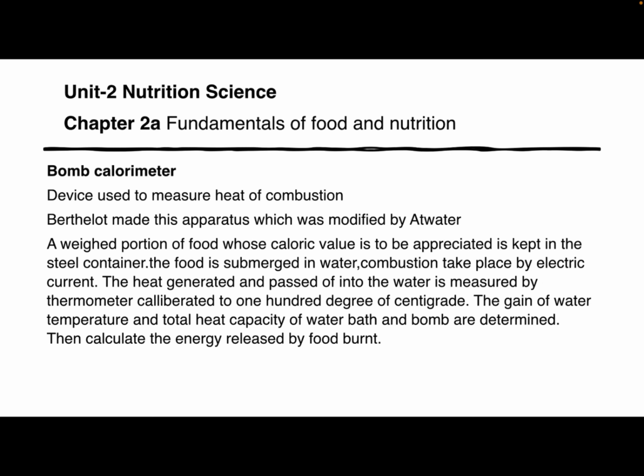Next topic is the bomb calorimeter. It is a device used to measure the heat of combustion. This apparatus was made by Berthelot, a scientist, and it was later modified by Atwater. In this, a weighed portion of the food whose calorific value is to be estimated is kept in a steel container and submerged in water. Then combustion takes place by electric current, and the heat generated and passed into the water is measured by a thermometer calibrated to 100 degrees centigrade. Then the gain in water temperature and the total capacity of the water bath and bomb are determined, and then the energy released by the food burnt is calculated.